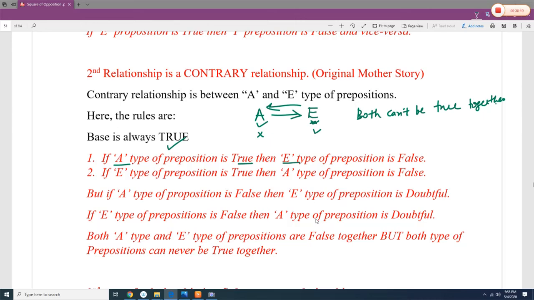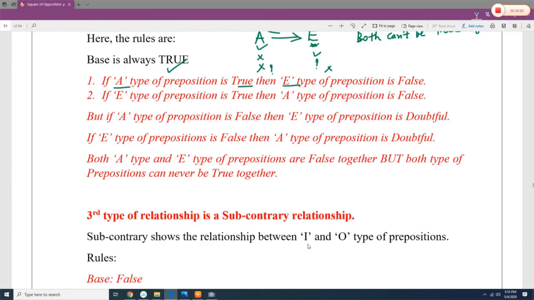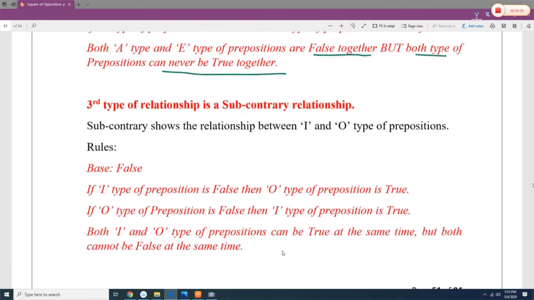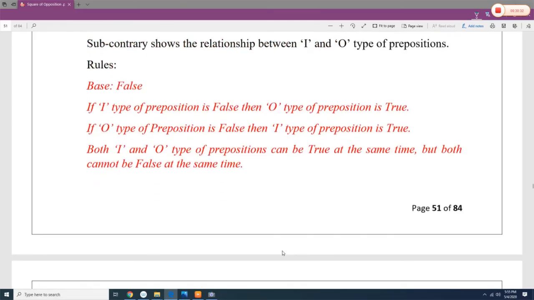But you cannot say when A is false, then E is doubtful. When E is false, then A is doubtful. So A and E type of propositions can be false together, but both propositions cannot be true together. Now in subcontrary relationship, the base is false.